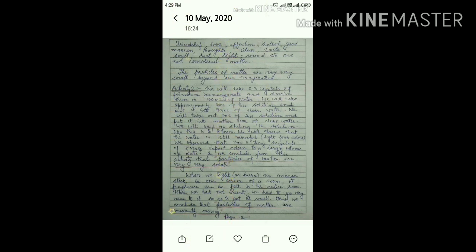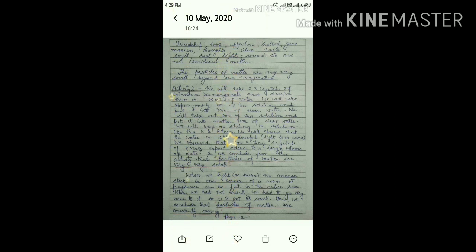Friendship, love, affection and hatred, good manners, thoughts, ideas are not considered matter. The particles of matter are very small and they are beyond our imagination. Friendship, love, affection, etc. all these matter a lot in our life, but according to science they are not considered to be matter. Now we will perform another activity to know that particles of matter are very small.